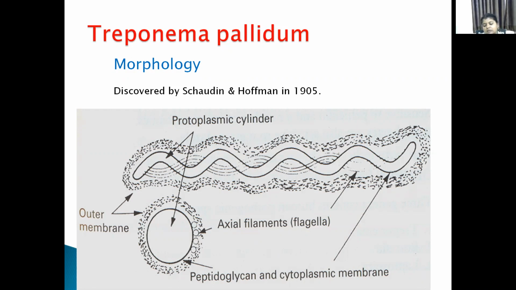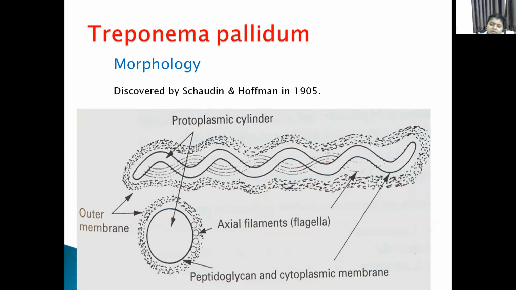These are poorly stained with ordinary stains, but they appear light rose with prolonged staining with Giemsa. Silver impregnation methods can be used to observe the morphology of the spirochete, Fontana's method for films and Levaditi's method for tissue section observation.